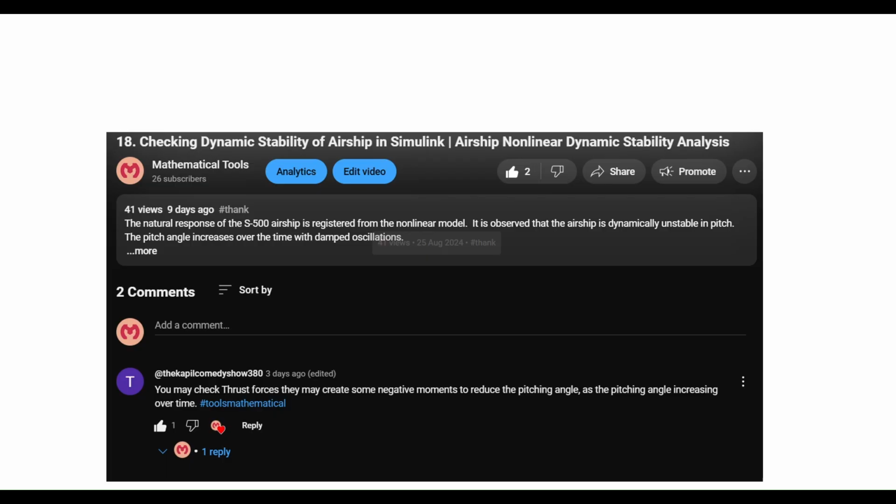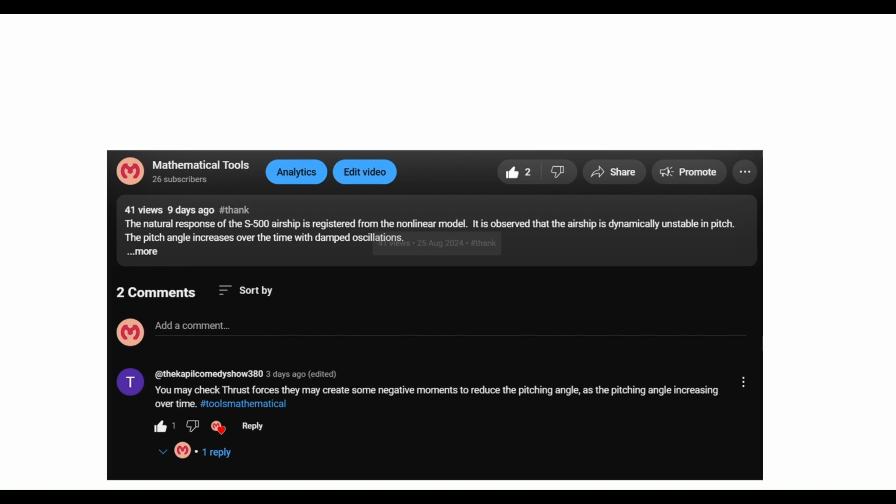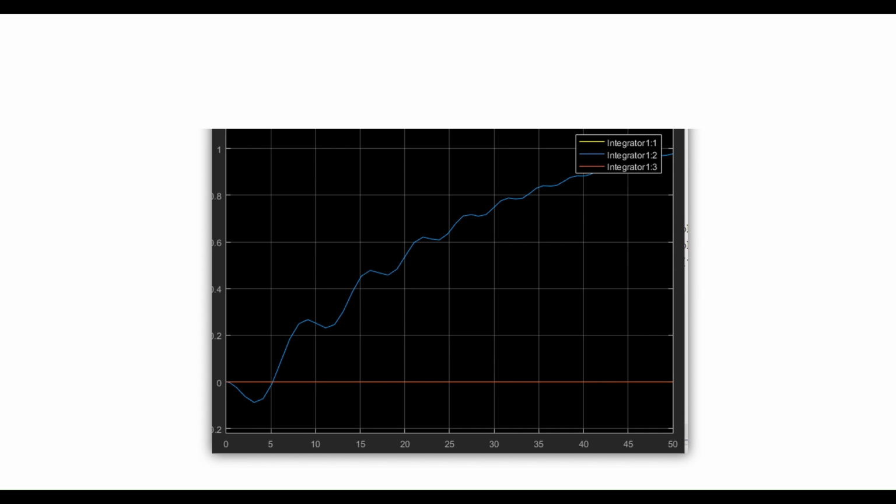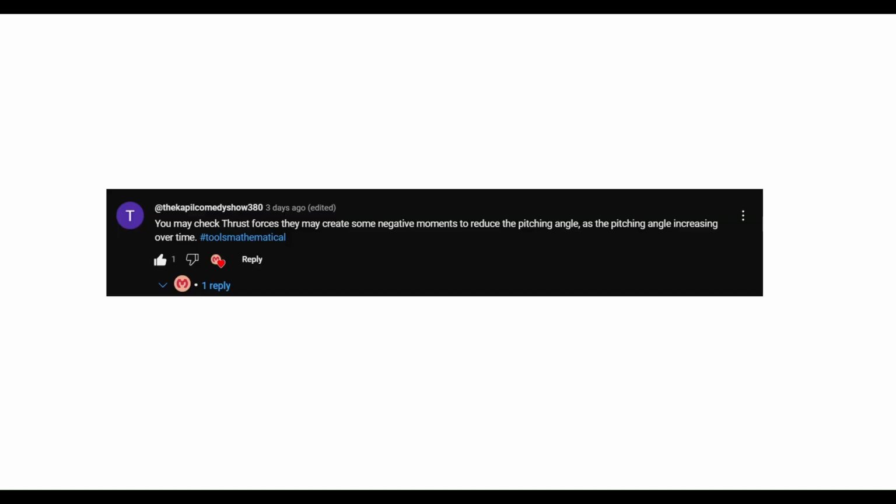We have completed the series on airship nonlinear dynamic stability analysis. In the last video, we were checking the dynamic stability of the airship. One of our users, the couple, shared a comment that we may check thrust forces. They may create some negative moments to reduce the pitching angle, as the pitching angle was continuously increasing over time. Since the pitching angle was increasing, we need some solution or some change in parameters in our MATLAB code.